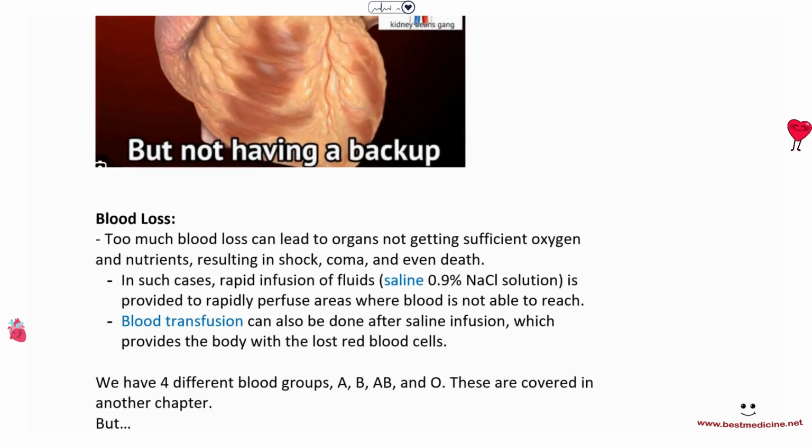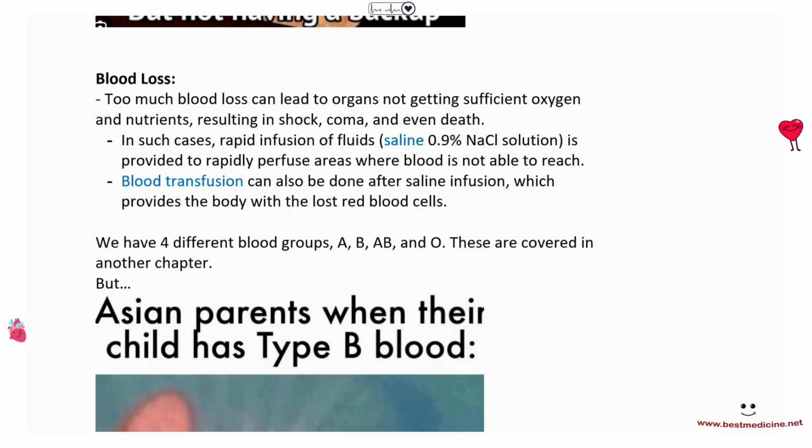Some additional things that I've mentioned or added here is the blood loss. If there's too much blood loss, that can lead to organs not getting sufficient oxygen and nutrients, and that is called a shock, right? So, for example, somebody loses a lot of blood in a trauma or in an accident. That's called hypovolemic shock. Remember, hypo is low and volemic is volume, so low blood volume shock. So they would not be getting sufficient oxygen, nutrients, and the person can easily go into coma or even die, right?